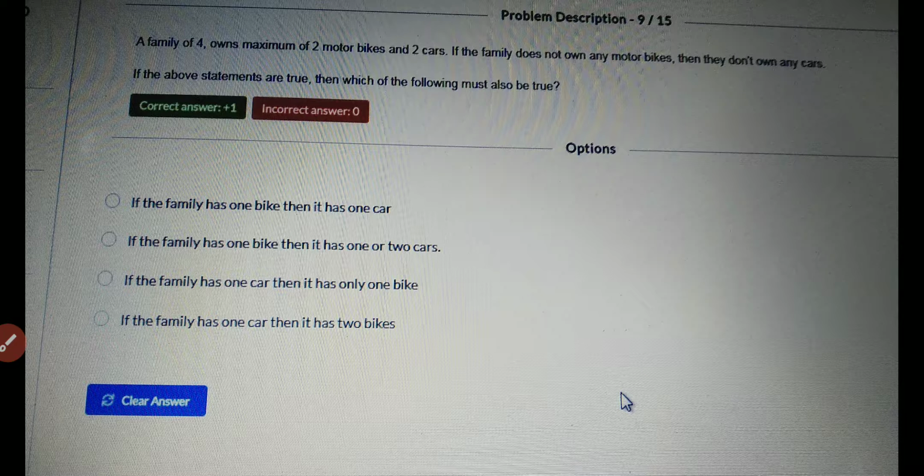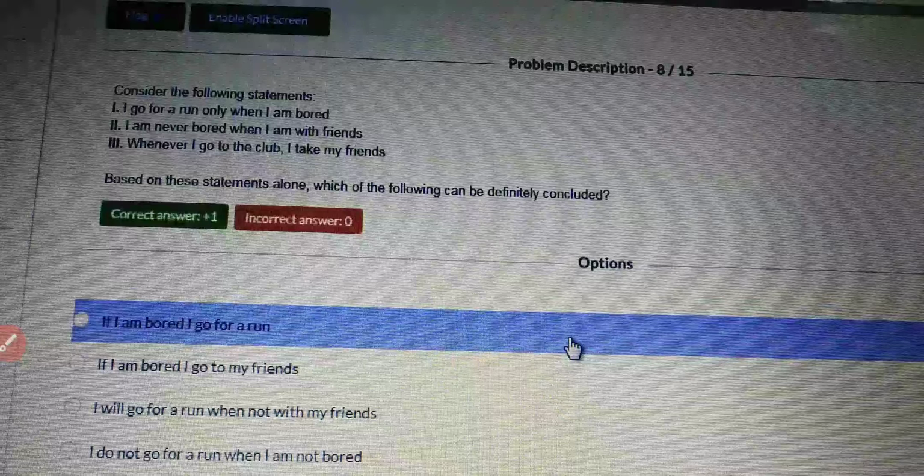And after that, consider the following statements. I go for a run only when I am bored. I am never bored when I am with friends. Whenever I go to the club, I take my friends.